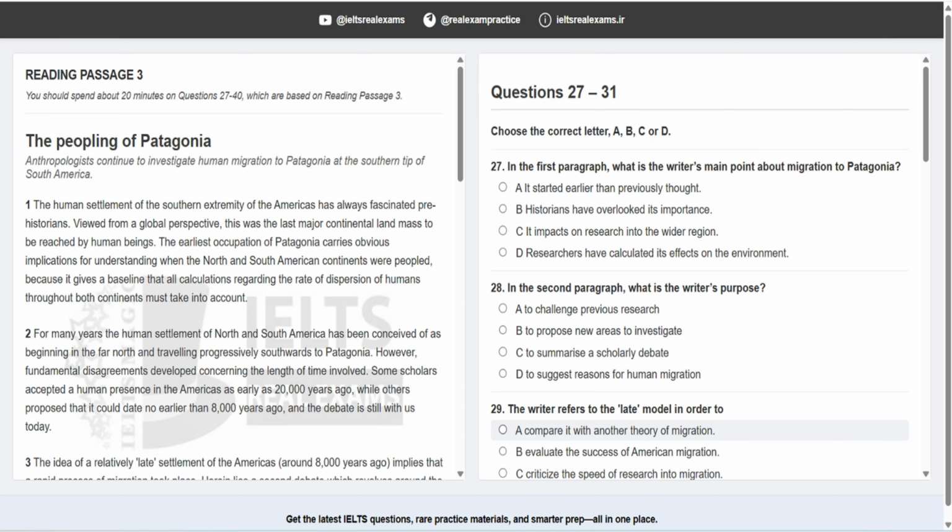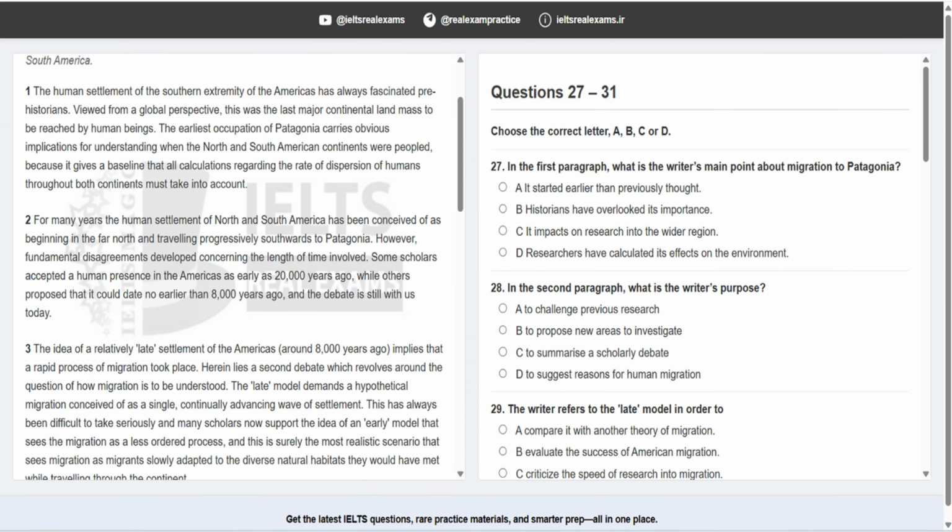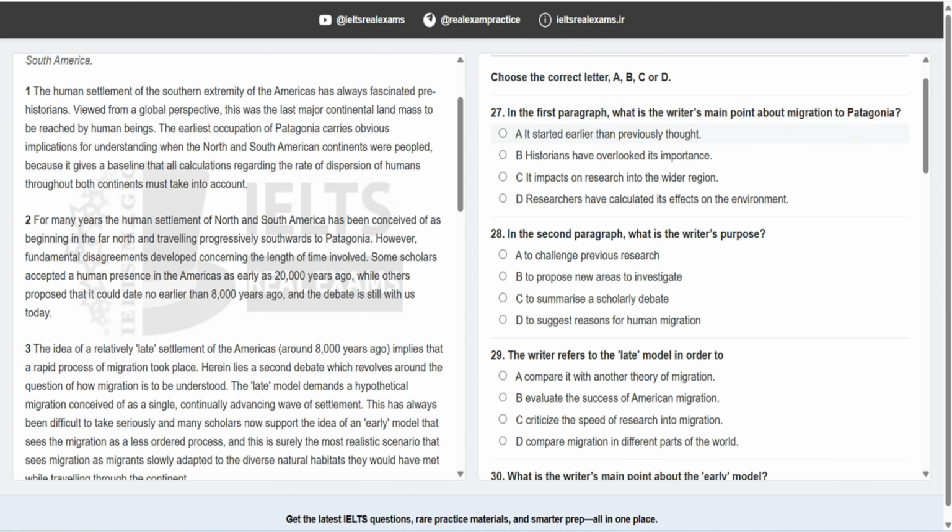My name is Mohammed, and today I have chosen another third passage. Like the previous one, this one has also been taken from my reading challenge course. I hope you enjoy it. And today we're going to go through the answers and analyze the responses. The topic is the peopling of Patagonia. That's a remote area. And let's take a look at the first type of questions.